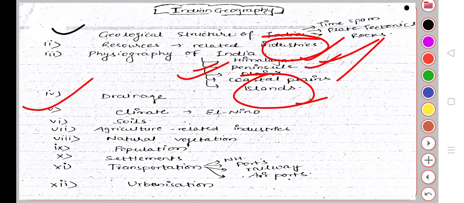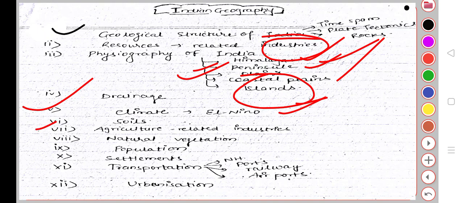Okay guys, so next topic is climate. When we see climate, there is a discussion of El Nino and La Nina, and how El Nino is beneficial and useful for India. Then the Indian monsoon. So we'll see.